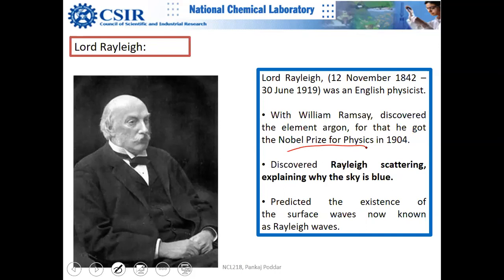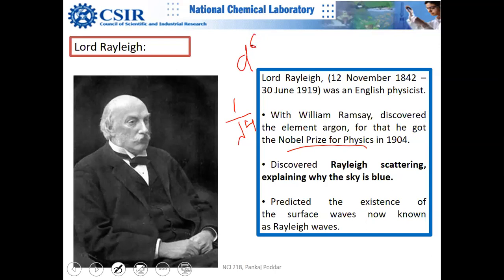Rayleigh scattering is proportional to 1 over lambda to the power 4. That's the reason behind the blue color of the sky. And it is directly proportional to d to the power 6, d being the diameter of the scatterer.